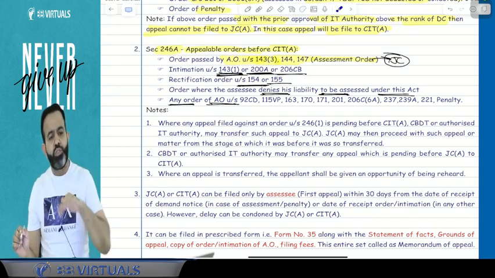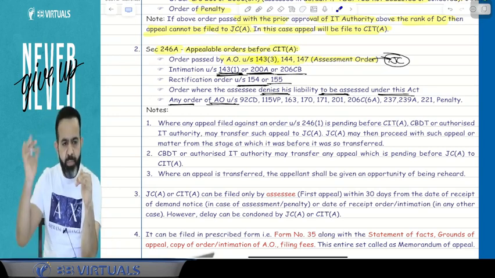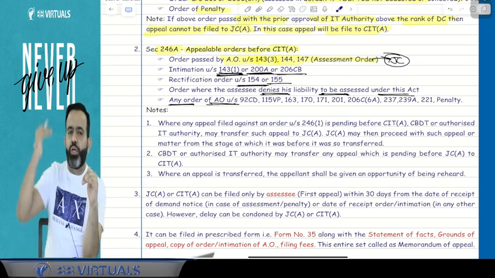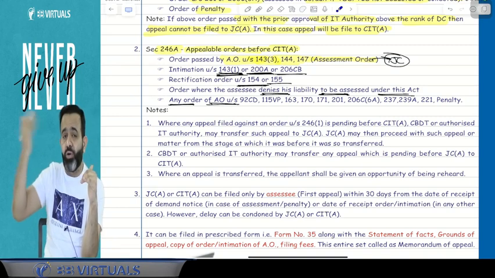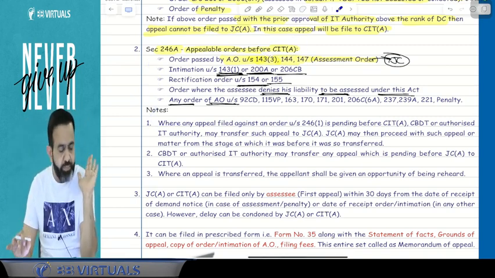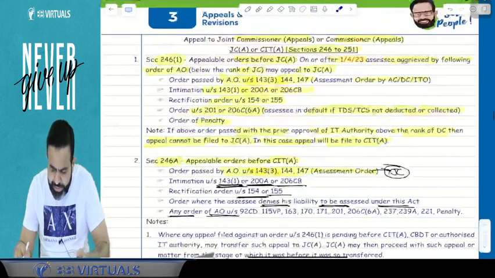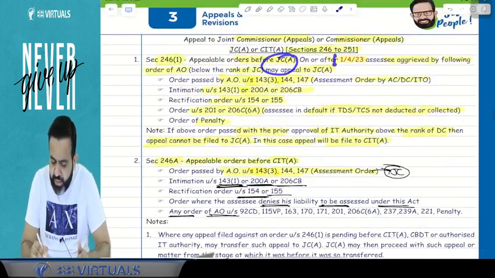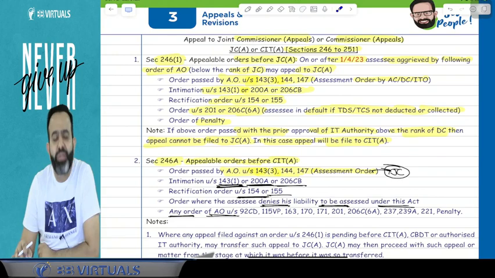just remember that if any order or intimation is generated by the officer of the joint level officer, or any officer below, but with the approval of the Joint Commissioner or any higher authority, in this particular case you will file the appeal to the JC appeal. Now guys, this JC appeal concept started from 1st April 2023 only.